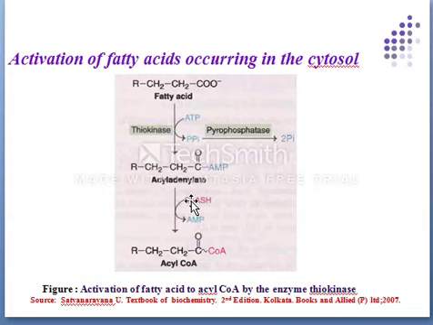Fatty acid reacts with ATP to form acyl adenylate, which then combines with coenzyme A to produce acyl CoA. In the activation, two high energy phosphates are utilized, since ATP is converted to pyrophosphate. The enzyme inorganic pyrophosphatase hydrolyzes pyrophosphate to phosphate. The immediate elimination of pyrophosphate makes this reaction totally irreversible.